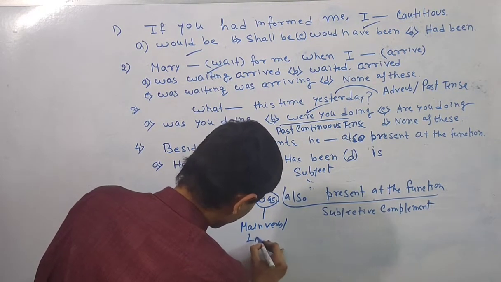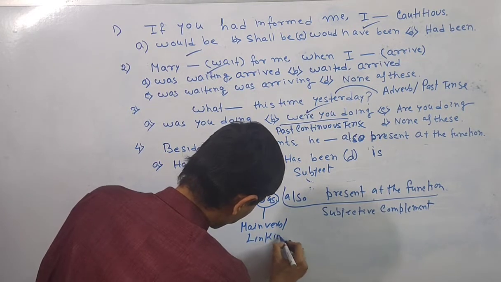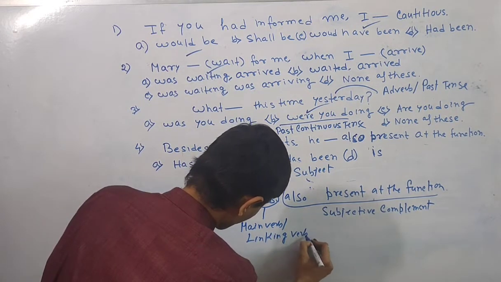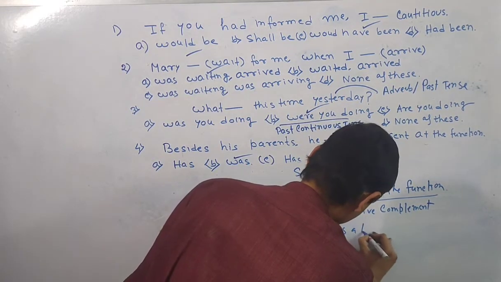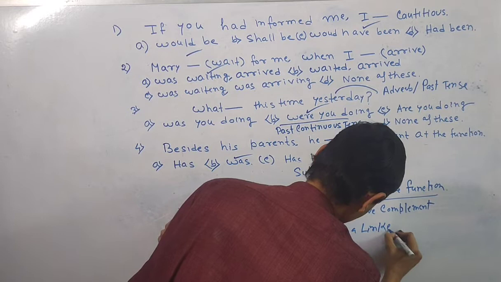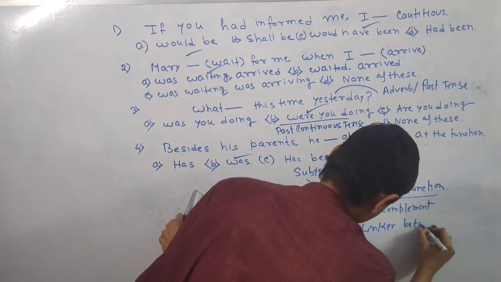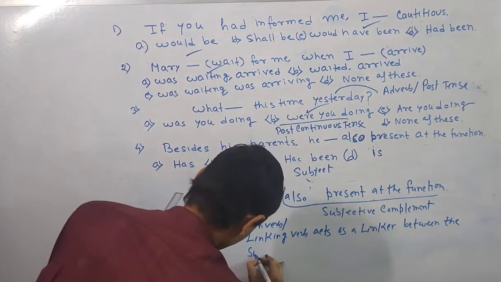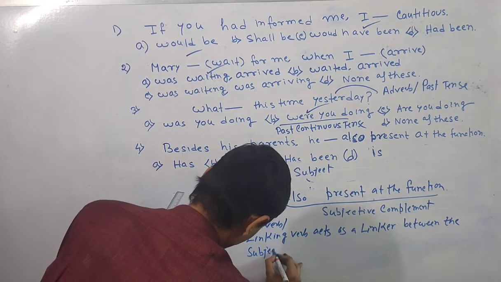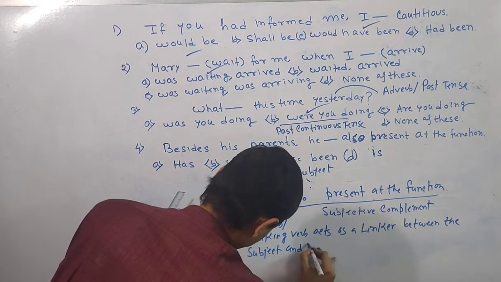Okay, a linking verb acts as a linker between the subject and the subjective complement.